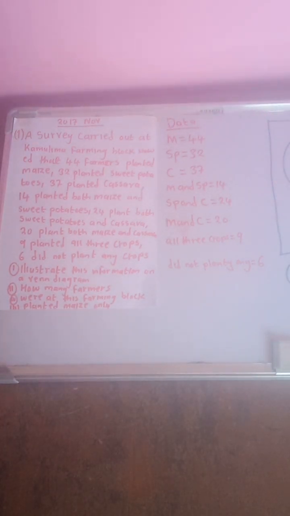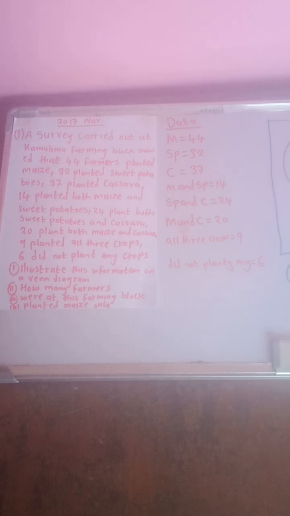So maize, they were 44. Sweet potatoes, you get from the instruction, it's 32. Cassava, there were how many? 34. Those who planted both maize and sweet potatoes, they were 14. Those who planted sweet potatoes and cassava, 24.